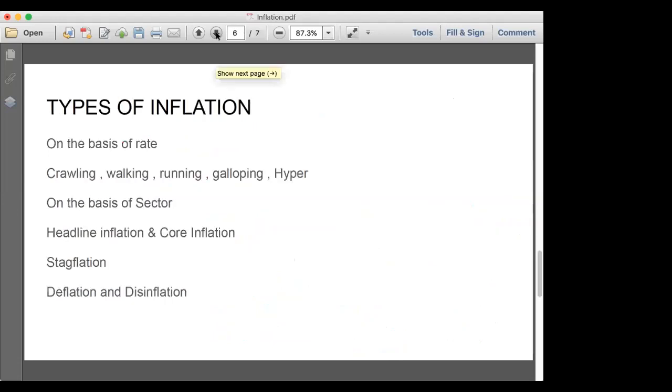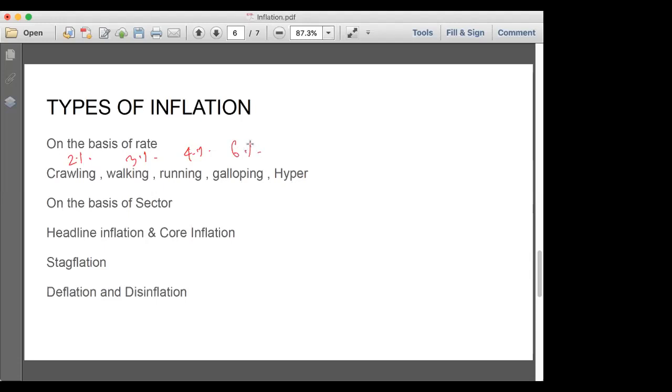Okay, next topic is types of inflation. On the basis of the rate of increase, there are different types: crawling, walking, running, galloping and hyper. Crawling means when the inflation rate is increased by 2%. Walking we can say 3%, and then running we can say 4%. Until this one, it is good. Running means it's good for the economic growth. Crawling means we know the economy is at least improving. Walking means the economy is trying to grow. When it is running at 4%, it means there is actual economic growth.